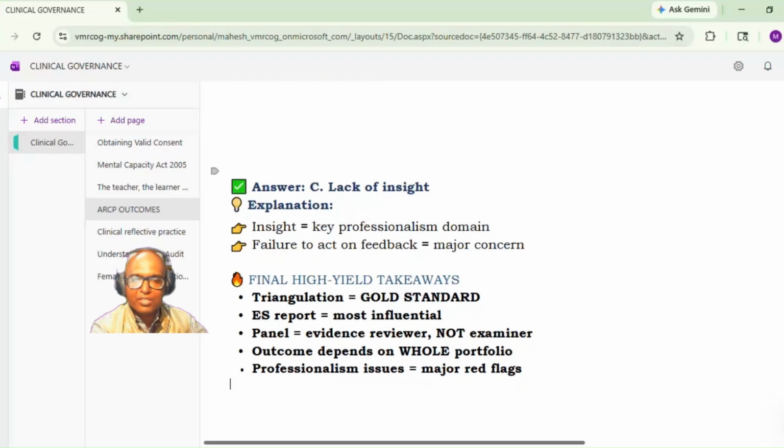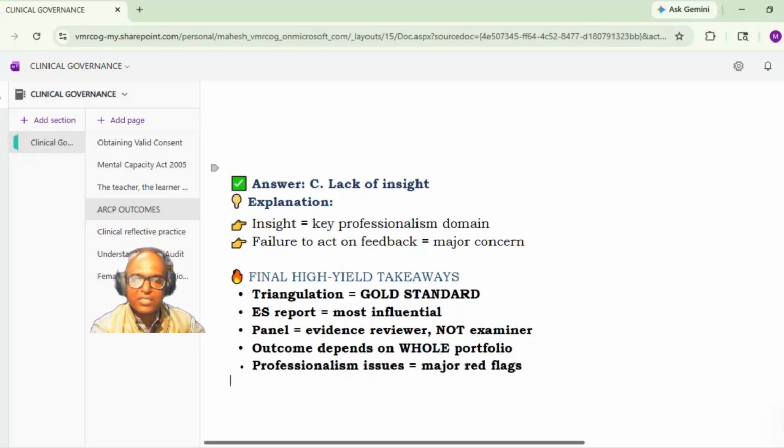Okay. So triangulation is the gold standard. Educational supervisor's report is most influential. The panel will review the evidence only and not directly assess the candidates. Outcome depends on the whole portfolio, and professionalism issues are the major headlines. So that finishes the topic of ARCP outcome. Thank you.